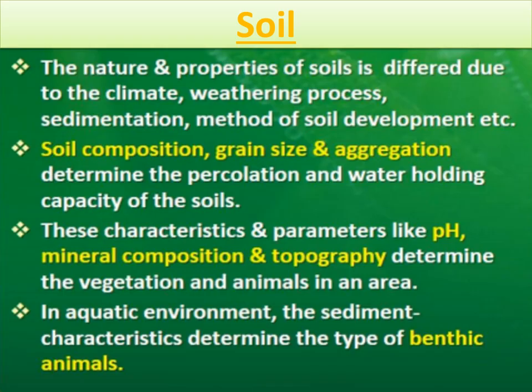So we can say that all these properties of the soil like pH, mineral composition, topography, percolation and water holding capacity of the soil, all these properties of soil are responsible for the type of vegetation that will grow in that soil, and also indirectly for the animals which will survive in that area, because the animals in any area depend on the type of vegetation in that area, right? So we can say the vegetation and animals in any area depend on the properties of soil, right?